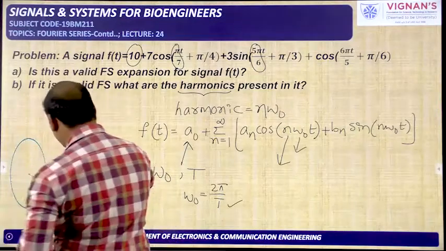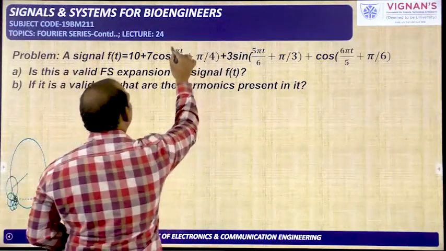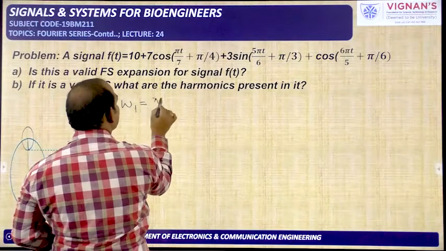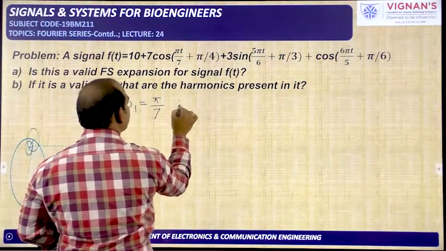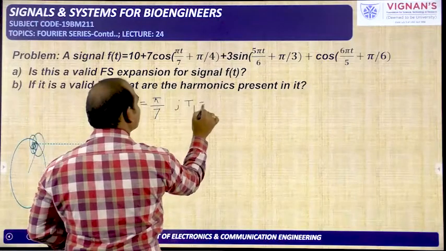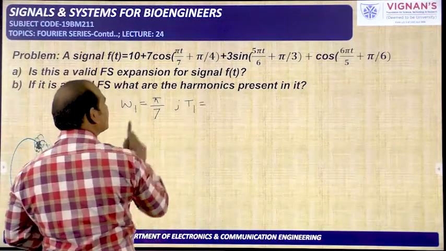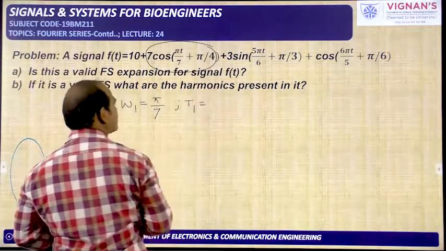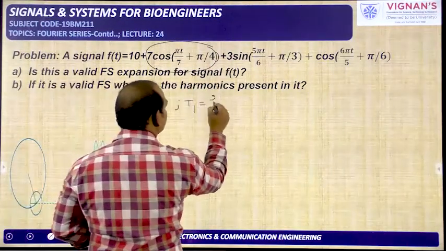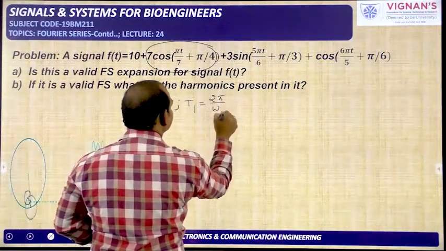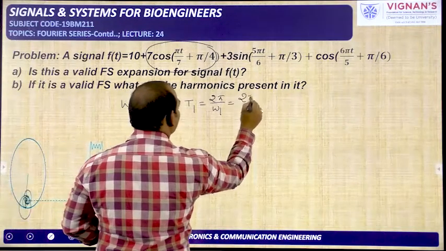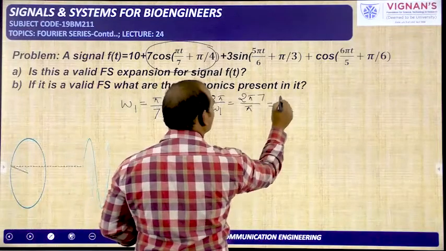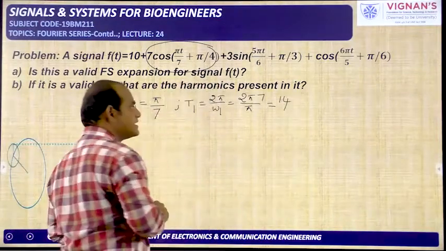In order to do that, I am taking this pi by 7 as omega 1, and the time period related to it is T1. T1 is related to omega 1, that is, this corresponding term. For this one I am taking this. So T1 is equal to 2 pi by omega 1. It is equal to 2 pi by pi by 7, so it is equal to 14. 14 is the T1.